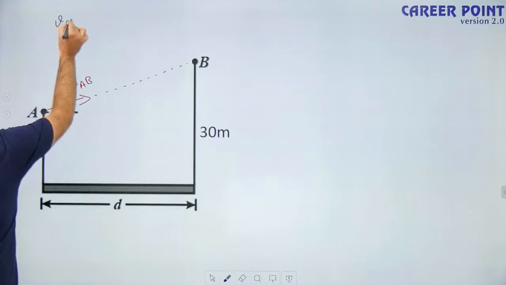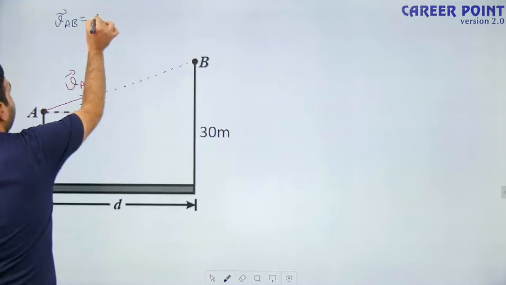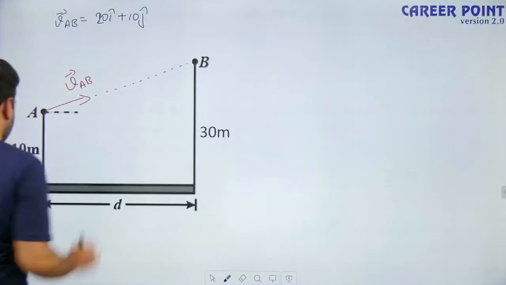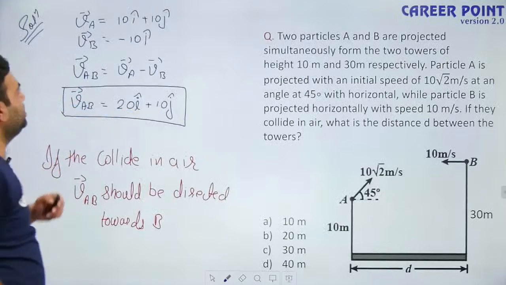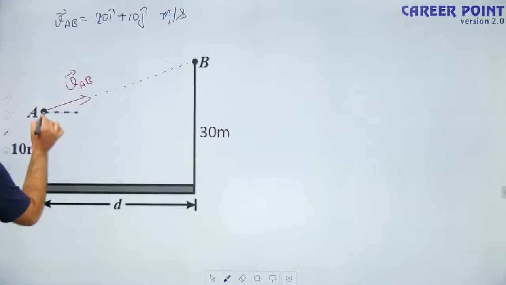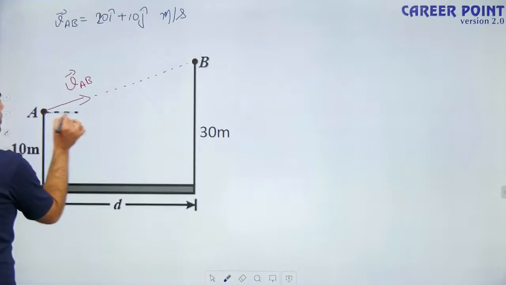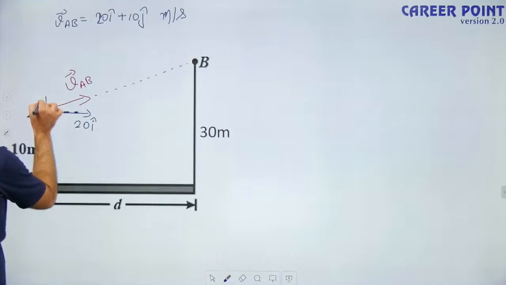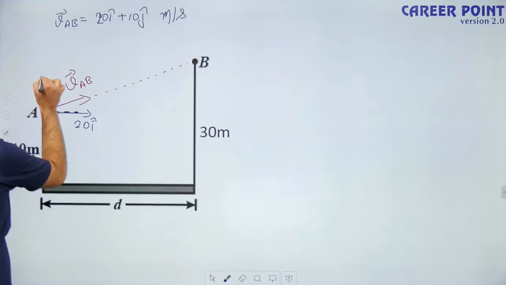Velocity of A with respect to B that we have recently calculated is 20 i cap plus 10 j cap. Okay, 20 i cap plus 10 j cap, and definitely the unit is meter per second. Okay, so I can say the velocity of particle A with respect to B has X component of 20 i cap and Y component of 10 j cap.